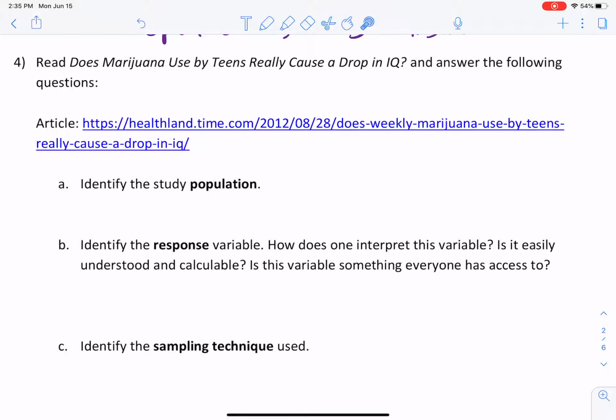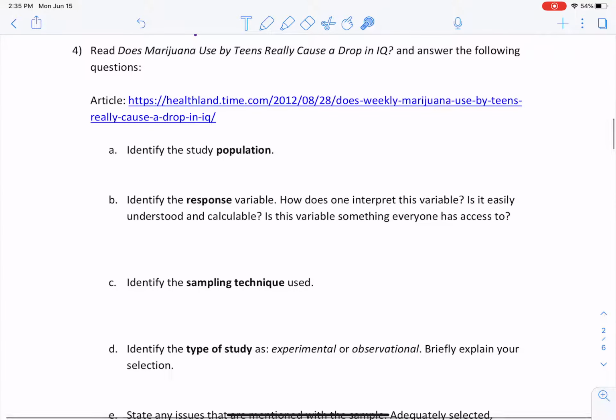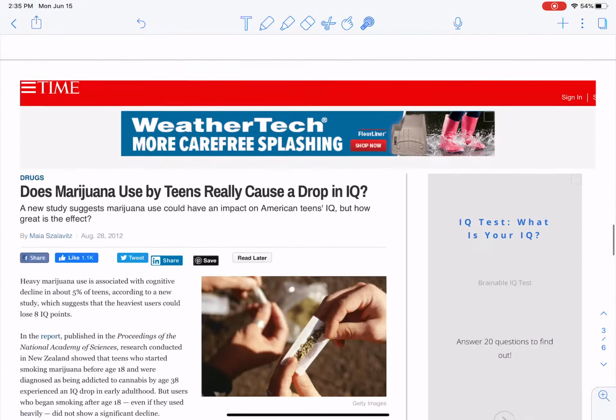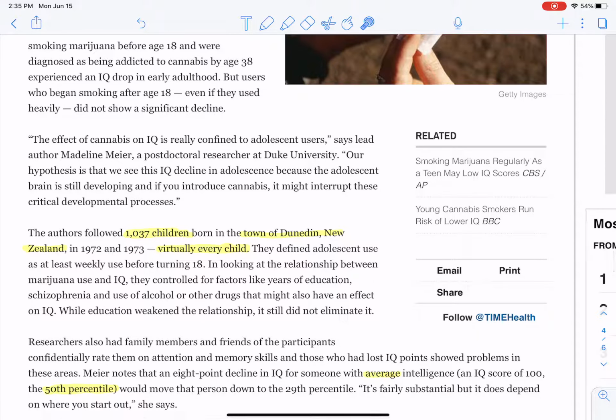But I've got some questions regarding this. Identify the study population. Well, let's recall. I've got it down here. The authors followed 1,000 some odd people in one town in New Zealand.